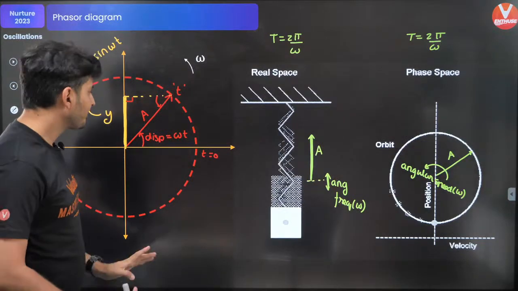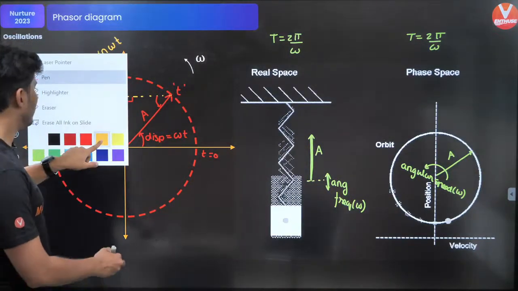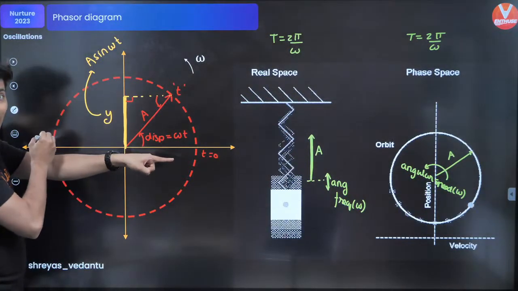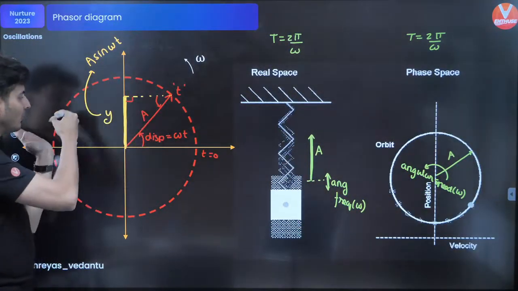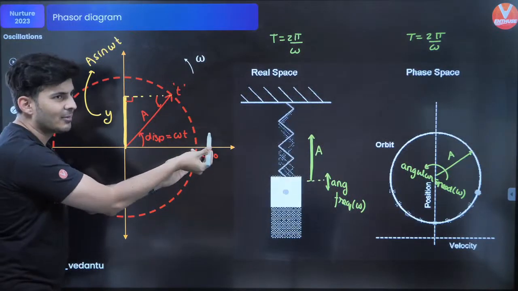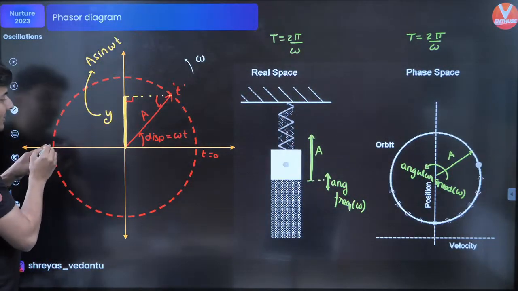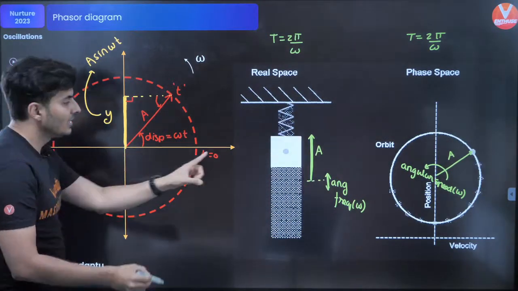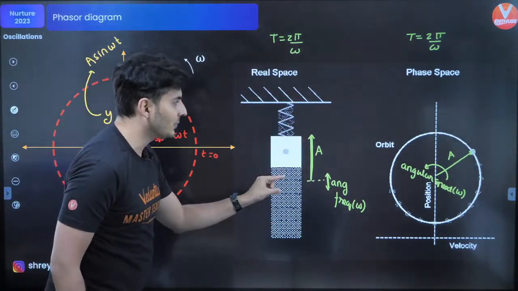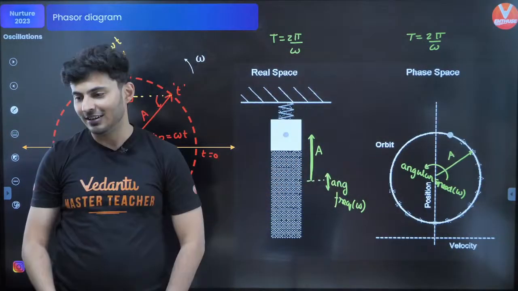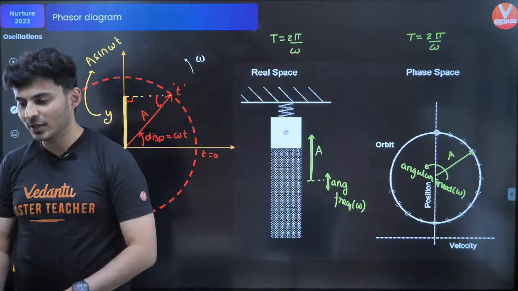Okay, simple. Say for example, you start from here, you reach here. Here it will be 180 degrees. 0, 90, 180, 270, 360, which is same as 0. So 180 means the UCM particle is here, the shadow will be here. That means this block is at the mean position. So when the block is at the mean position, this has reached 180 degrees. Is that understood? Thank you, Manish.